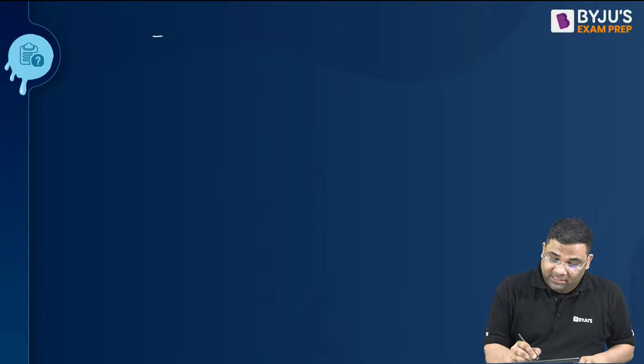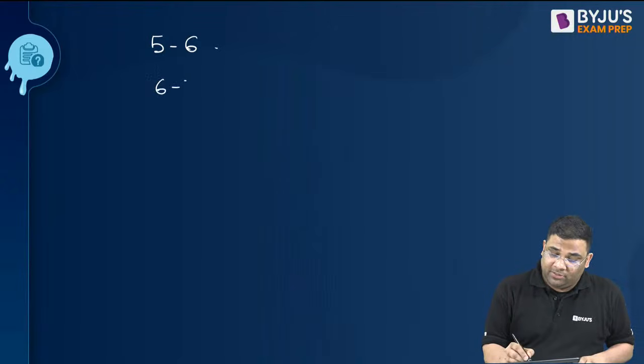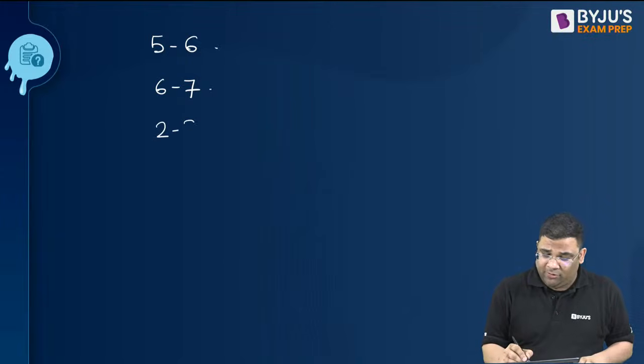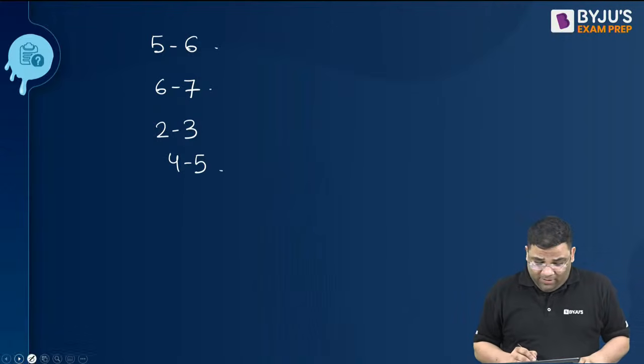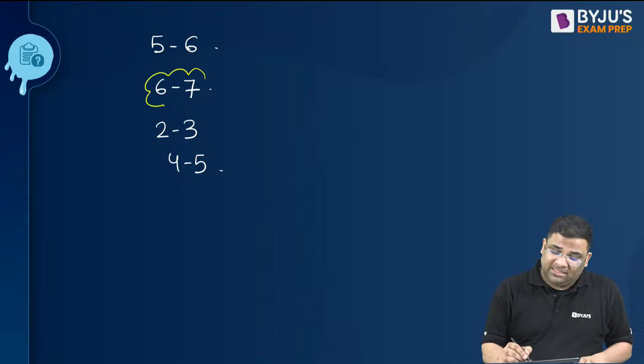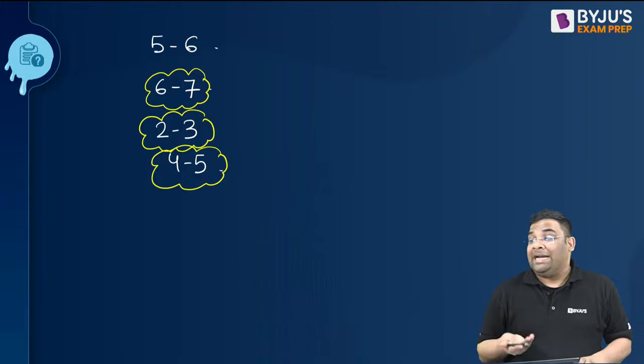There were 5-6 previous year questions of kinematics, and some 6-7 previous year questions of dynamics, and some 2-3 questions of boundary layer, and some 4-5 questions from hydraulic machines. When I saw the questions, I understood that if I solve only these 6-7 questions of dynamics, or 2-3 questions of boundary layer, and 4-5 questions of machines, then you will not get the complete idea.